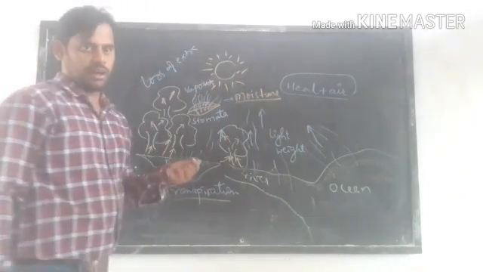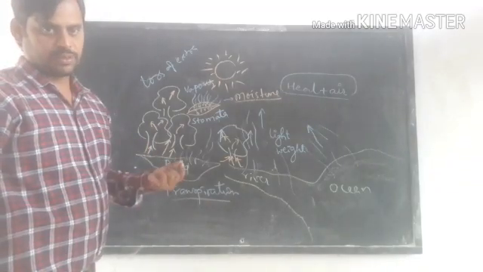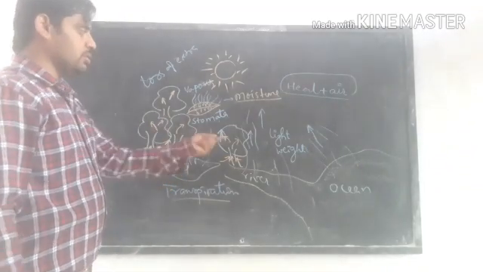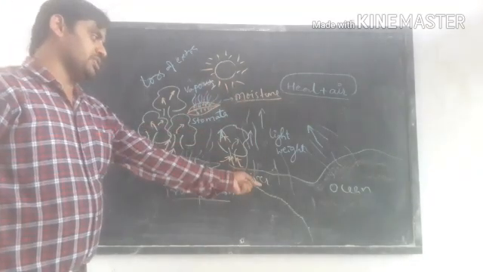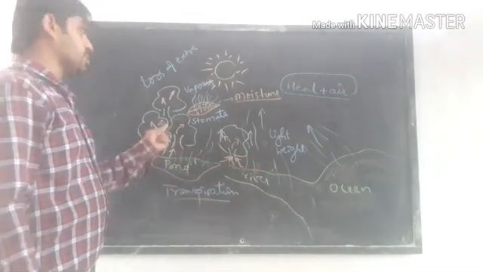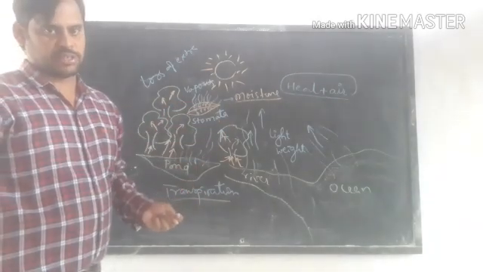So by the process of transpiration and evaporation, the moisture is added to the air or atmosphere. Have you understood how the moisture is added? How the vapor is added? By evaporation from the water body and by transpiration by the plants. These are the two ways they add moisture.